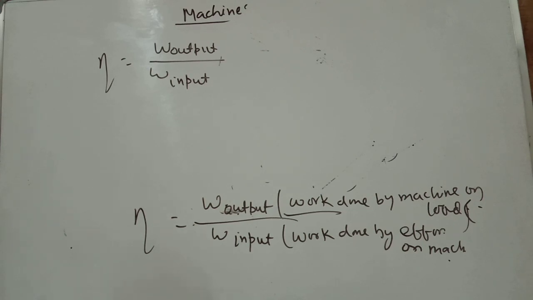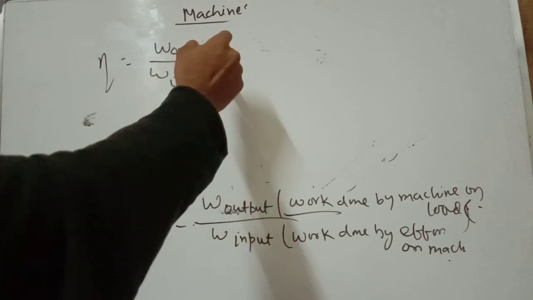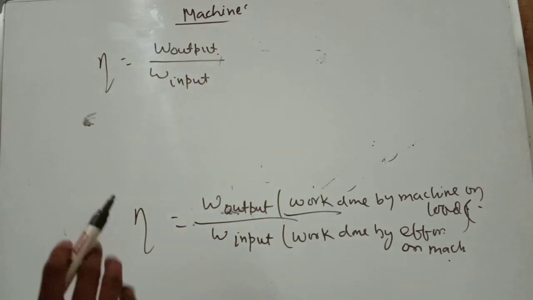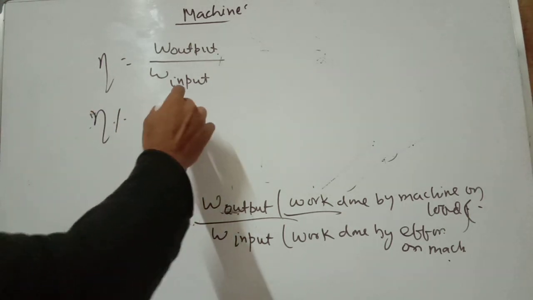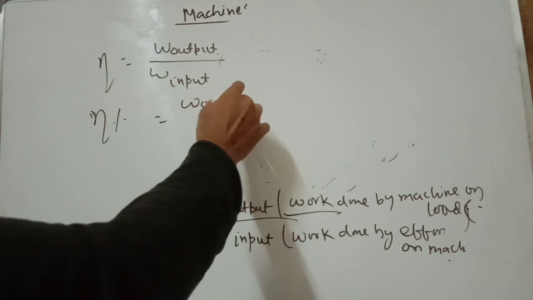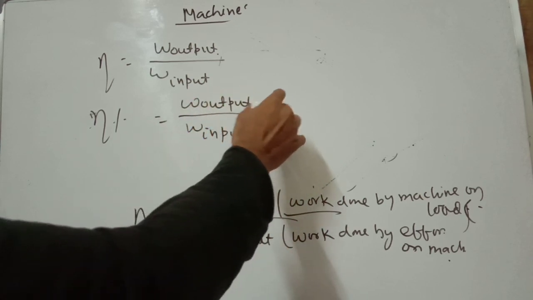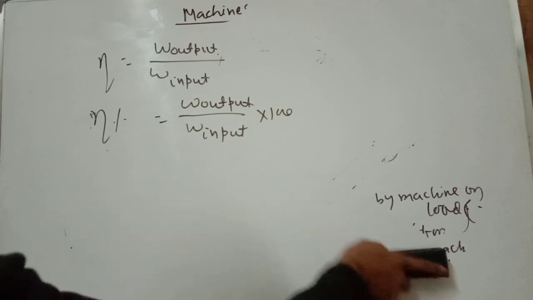Now we already know that efficiency has no unit, because the joule cancels, so it has no unit. Second, if you ask for percentage efficiency, then you multiply by 100, and it will give the percentage efficiency.